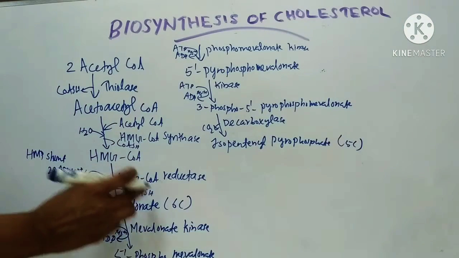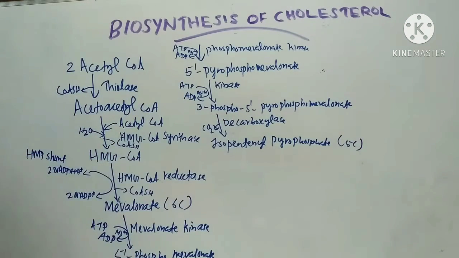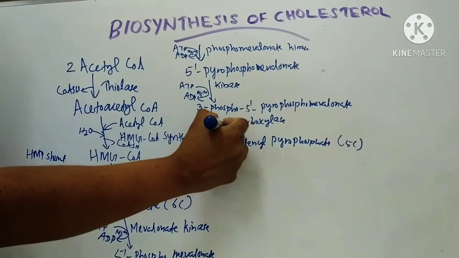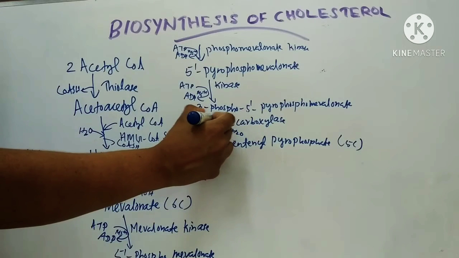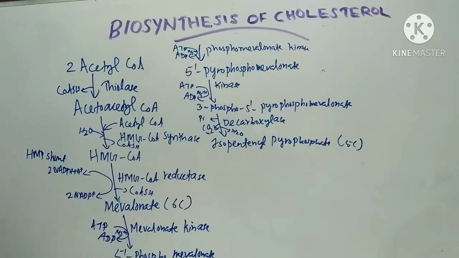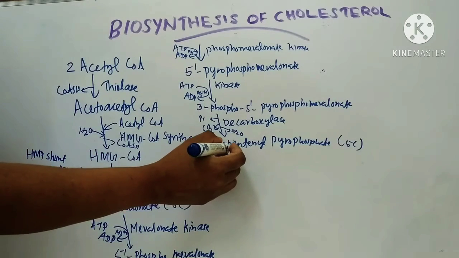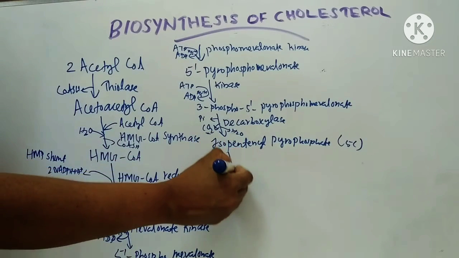So the 6 carbon mevalonate is converted to a 5 carbon compound. Here a water molecule, 1 molecule of carbon dioxide, and 1 molecule of inorganic phosphate are released.